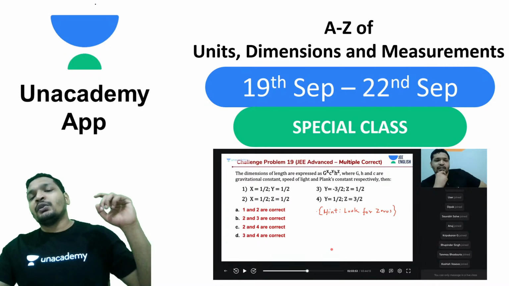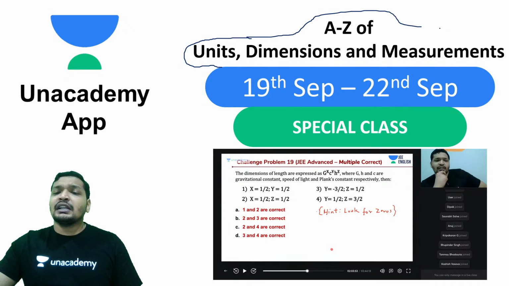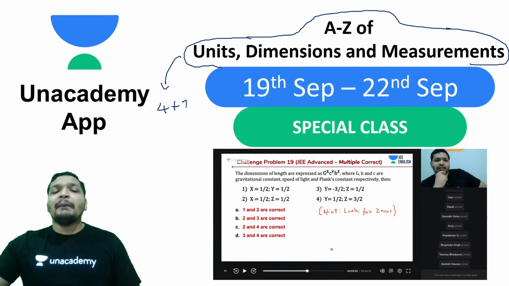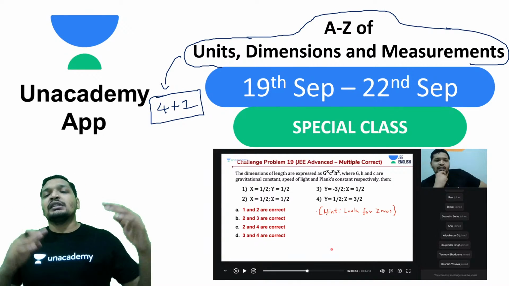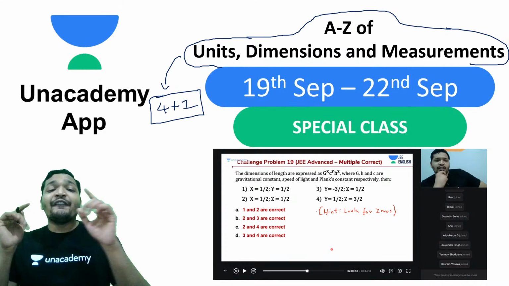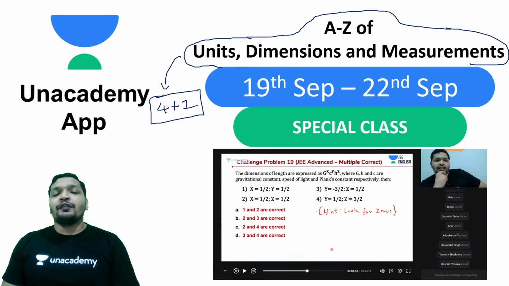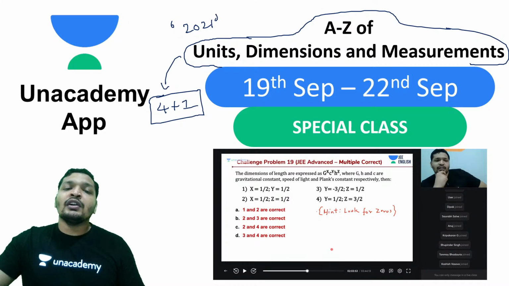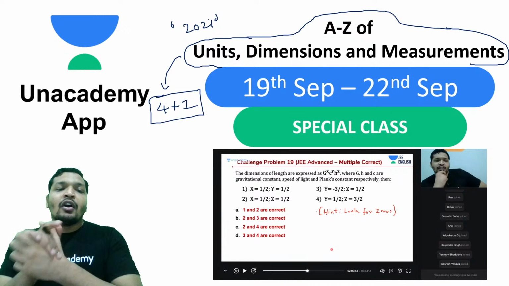And more importantly, 2021 aspirants, this is information for you. Try to attend the units, dimensions, and measurements lectures, where we had 4 back-to-back sessions plus 1 complete model problem session. Once you attend these 5 sessions, you don't have to worry about dimensional analysis, measuring instruments like vernier calipers and screw gauge, least count analysis, and units-based questions. Everything is covered in these 5 back-to-back sessions on the Unacademy Learning app for free. And why am I recommending this to 2021 aspirants when this is a 2022 concept? Because 2022 aspirants, you definitely have to attend it. If you have ignored the topic, start attending it on the Unacademy Learning app.